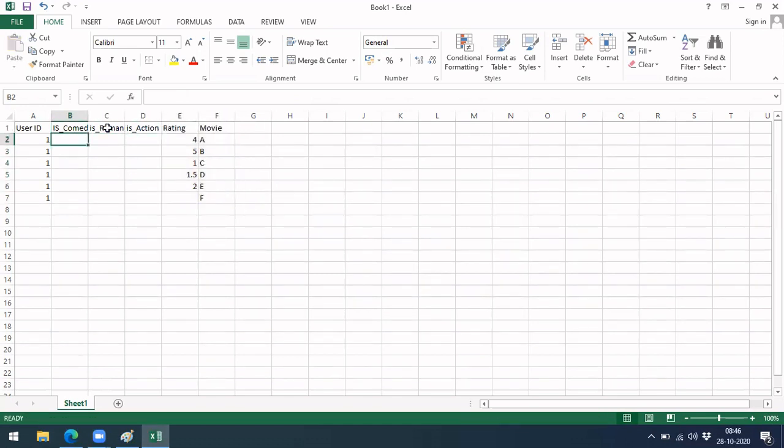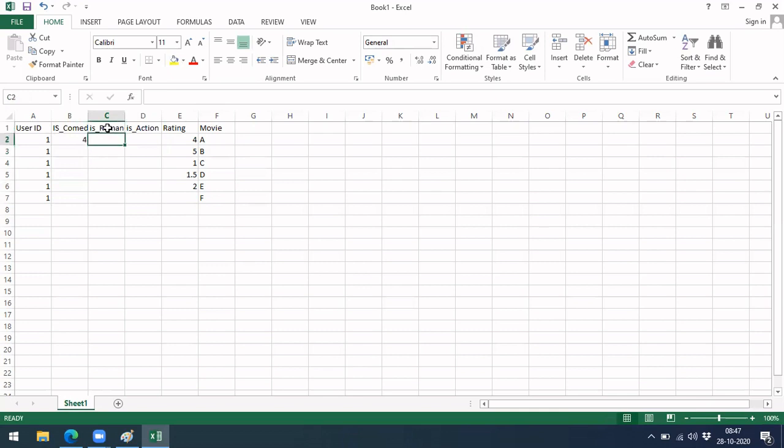These are features we will extract from each movie, depending on the data you have. For every movie we will write how much comedy content there is, as some kind of number.